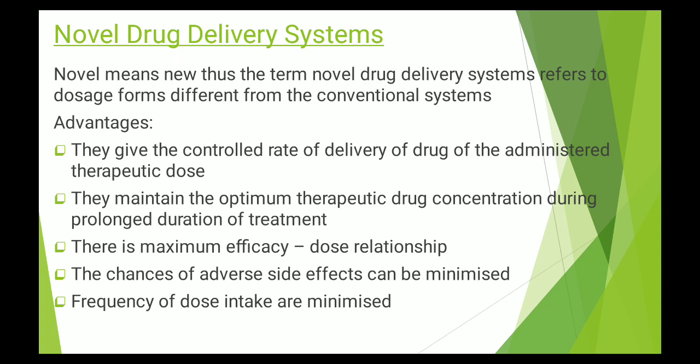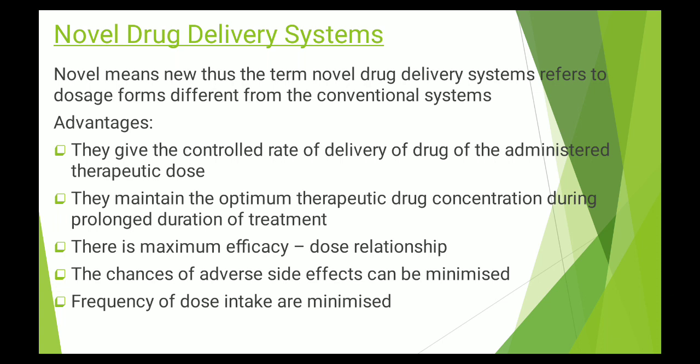Novel means new. Thus, the term novel drug delivery system refers to dosage forms different from conventional dosage forms. The advantage of these novel drug delivery systems is that they give a controlled rate of delivery of the administered therapeutic dose of a drug, thus avoiding repeated administration and thereby avoiding the possibility of more side effects because of the drug concentration in the body being more than required.